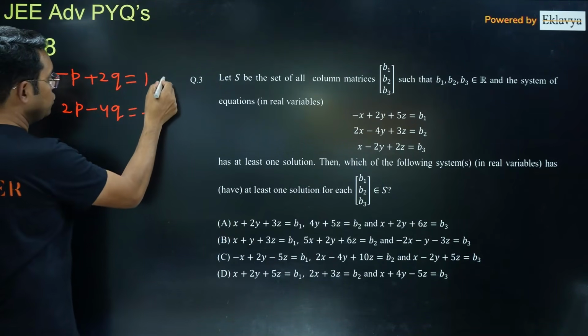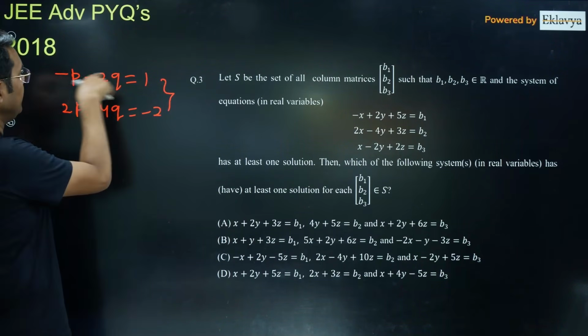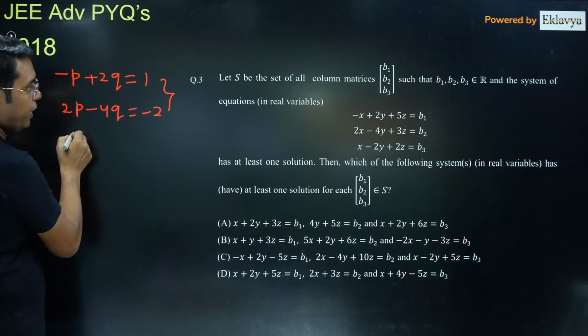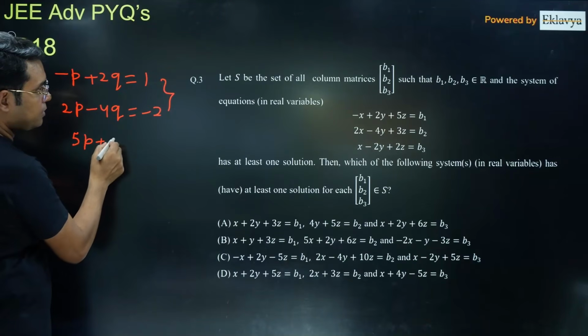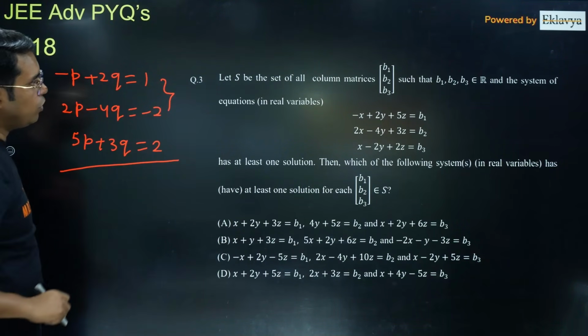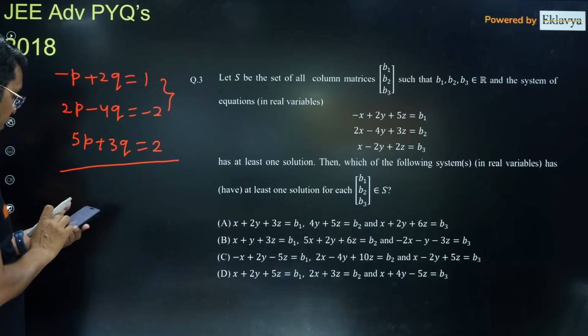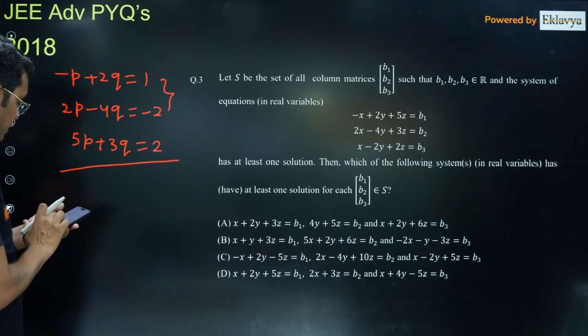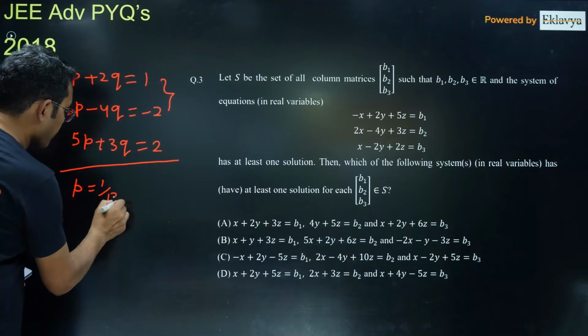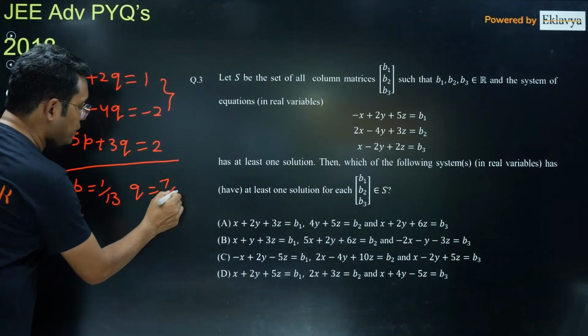You can check these two are actually the same equation. If you multiply it by minus 2, they become the same. So my third equation is 5p plus 3q is equal to 2. Now if you solve these two, you will get the values of p and q as, I think, p comes out to be 1 upon 13 and q comes out to be 7 upon 13.